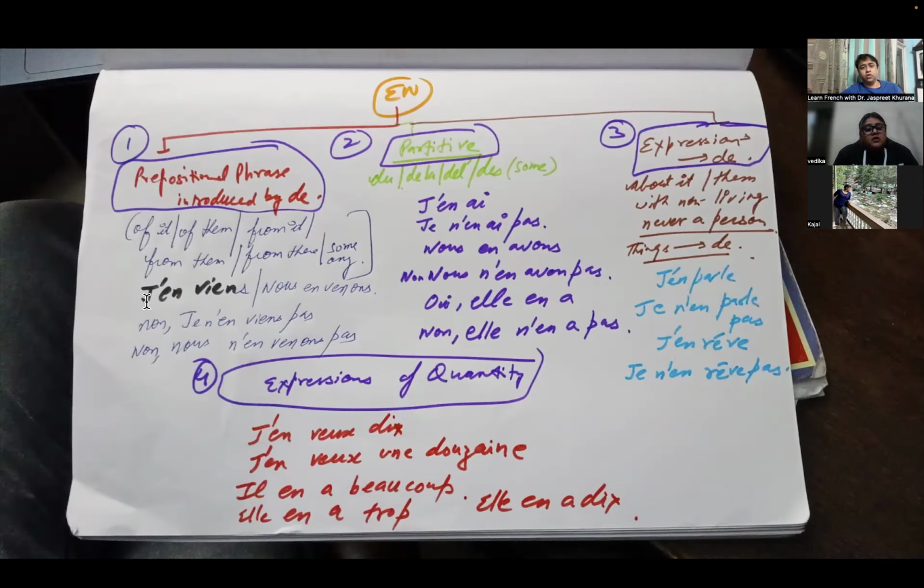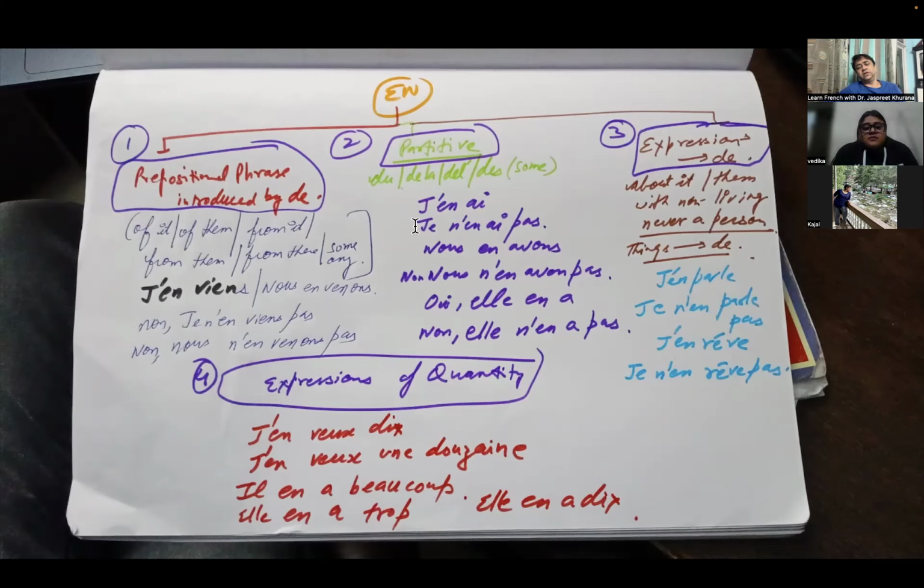Nous en venons, we are coming from there. Je n'en viens pas, I am not coming from there. Nous n'en venons pas, we are not coming from there. So here we can use from there, from them, of it, or of them. In this form, we can use it as a prepositional phrase. If I'm talking about the partitive article, then I can say j'en ai, that means I have some of them. So it's a partitive article type.